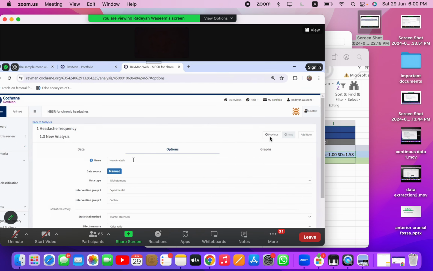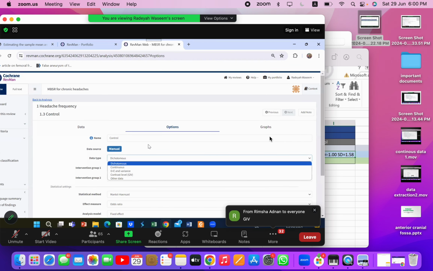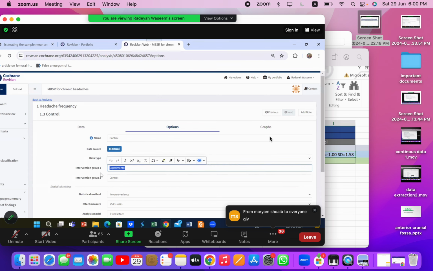Just for my ease, I'm going to label this as control now. Data type, can you guys tell me what do I select now? Quickly now, you guys will tell me the steps. I will select GIV. Intervention group 1, what should I label it as? Post-intervention.